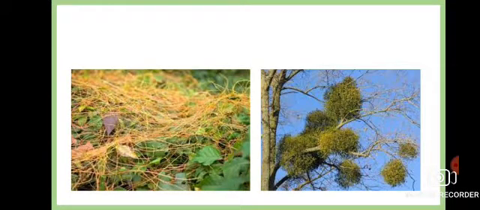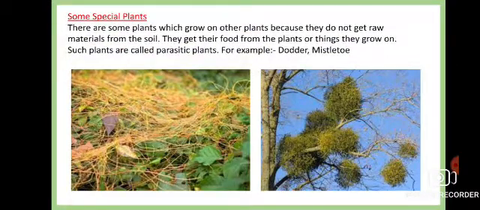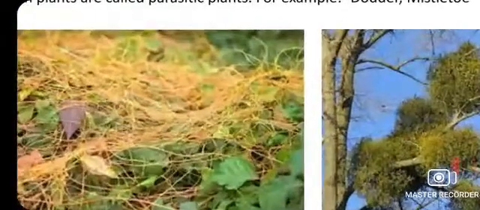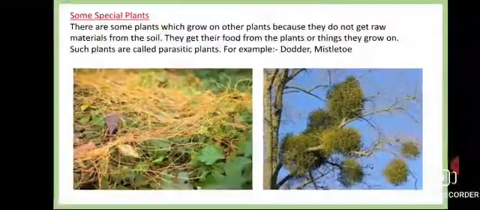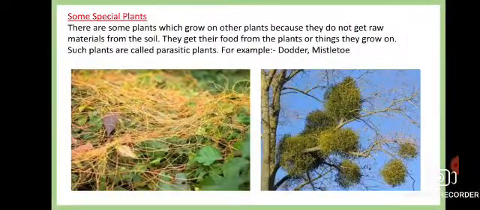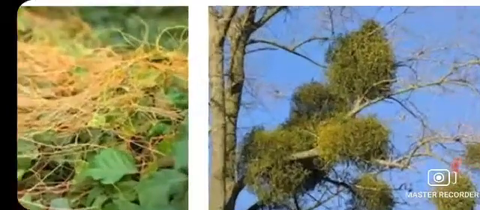I hope you can see different types of plants, different types of features here. Now, there are some special plants which grow on other plants. If you can see this, there are some plants which have grown on some other plants because they do not get the raw material from the soil.